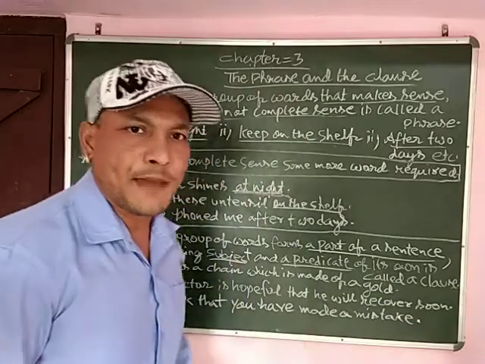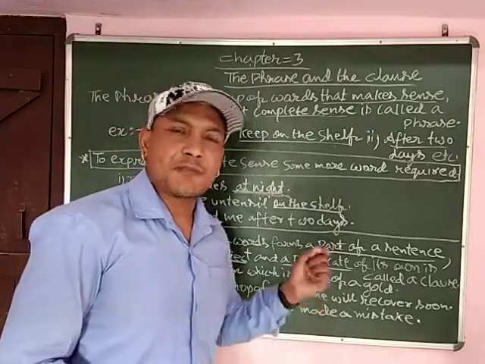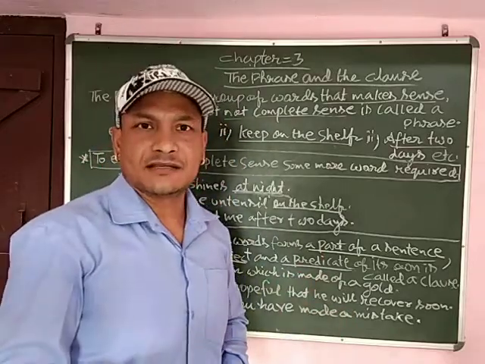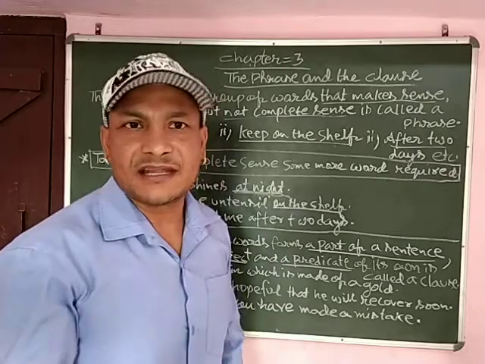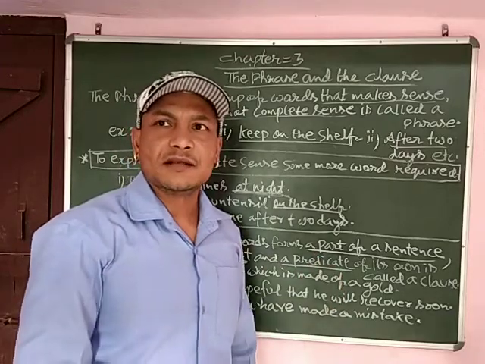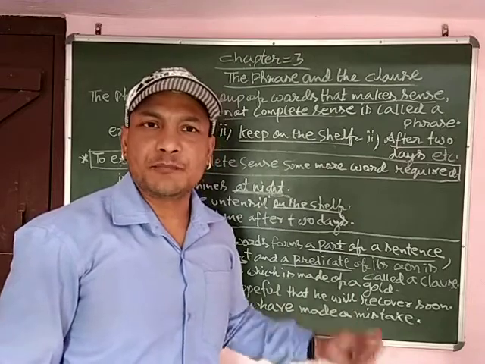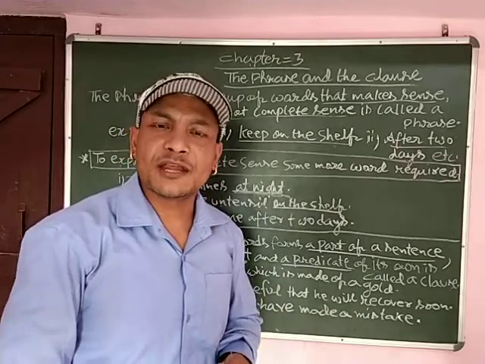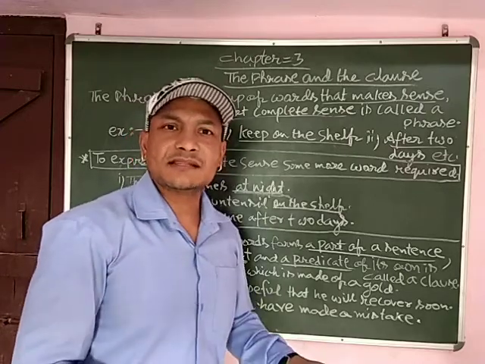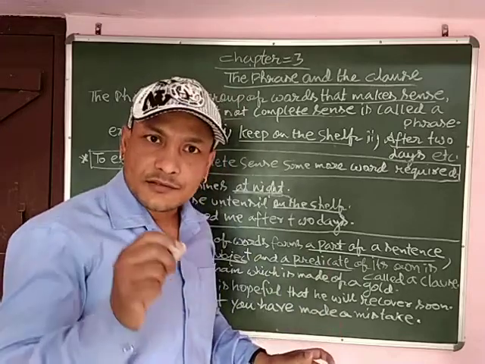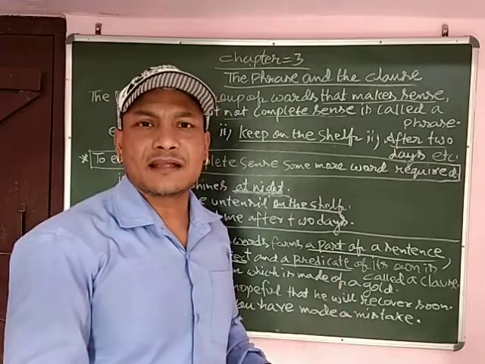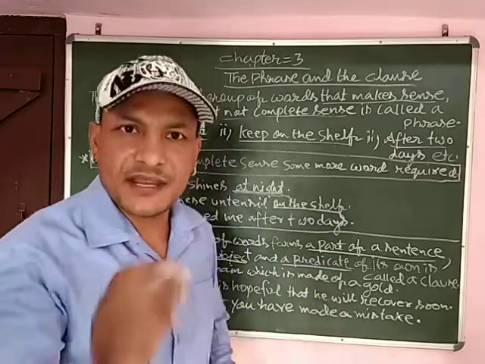But one thing you have to remember, a clause resembles a sentence, but it is a part of a sentence. It is not a complete sentence. We can say that it's a part of the main sentence that has its own subject and predicate. तो clauses में अपना subject होता है, predicate होता है, लेकिन ये complete sentence नहीं है. एक sentence की तरह दिखता है, लेकिन ये complete sentence नहीं है. It's a part of the main sentence. ये हिस्सा है एक main sentence का.